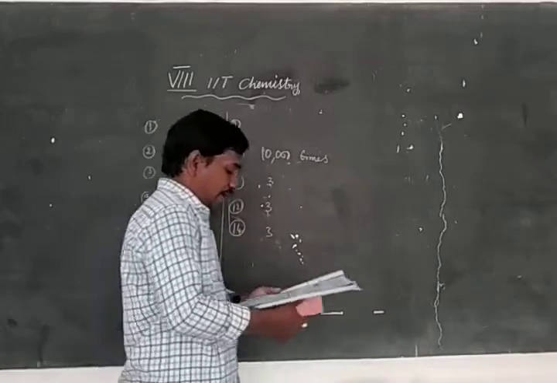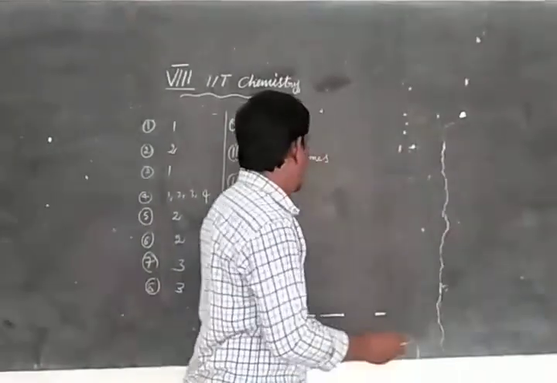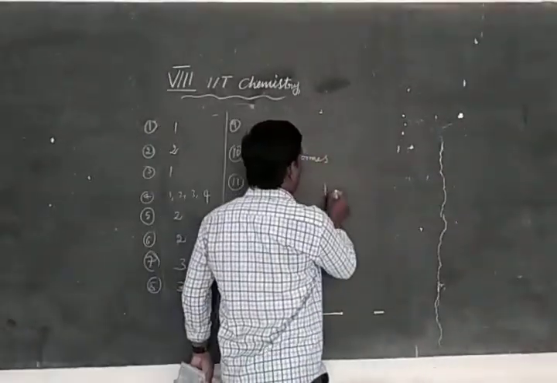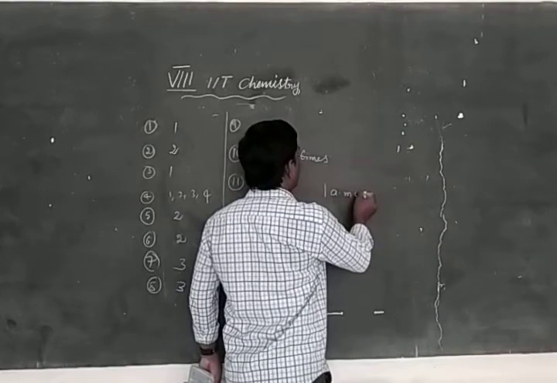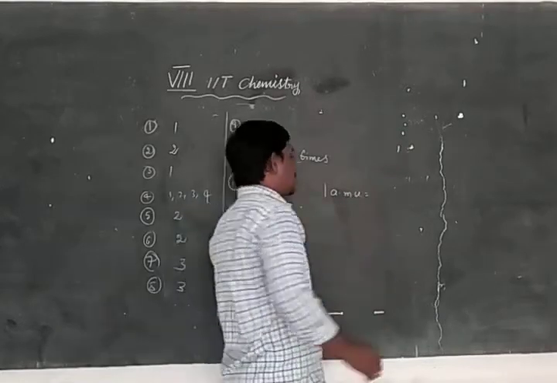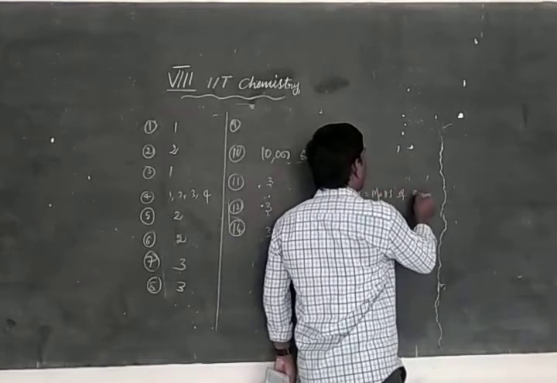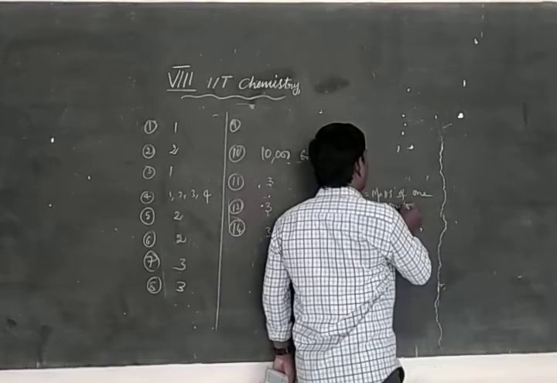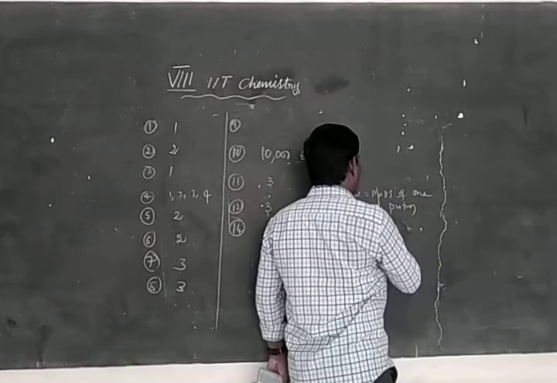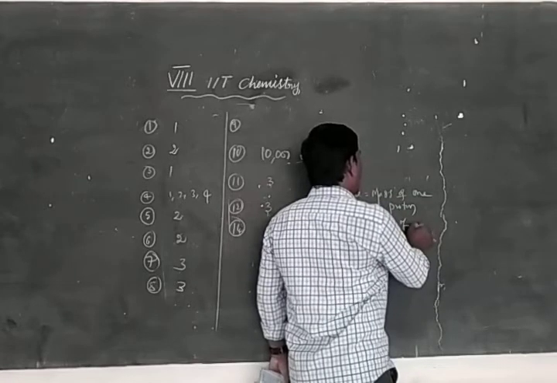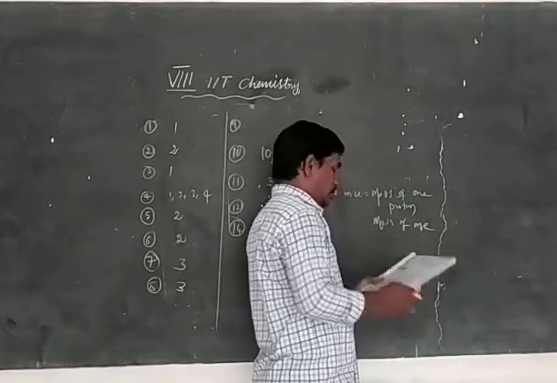And AMU means 1 AMU. Atomic mass unit means mass of one proton and mass of one neutron also.